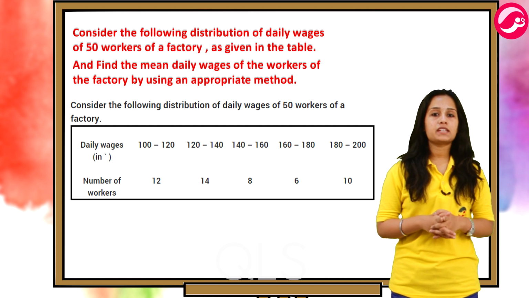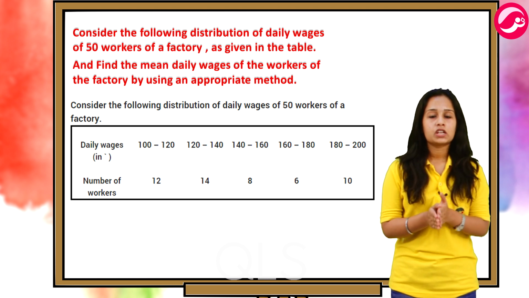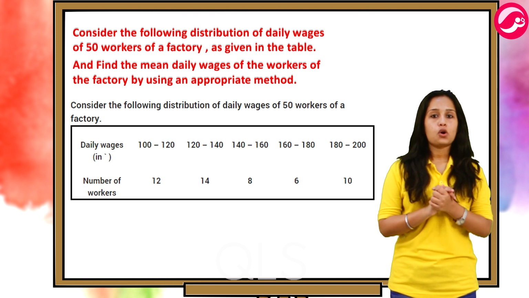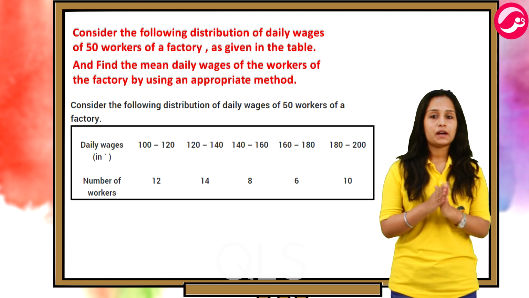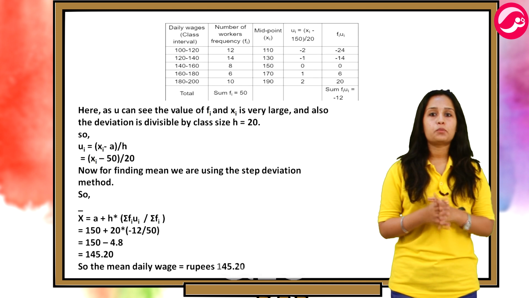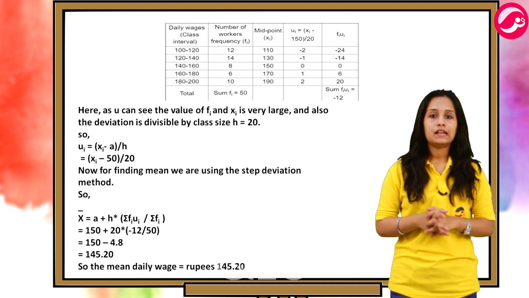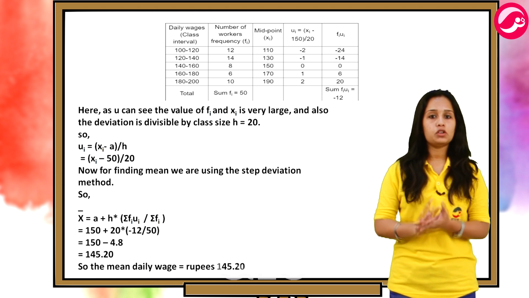Now the second problem says that consider the following distribution of daily wages of 50 workers of a factory as given in the table, and also find the mean daily wages of the workers of the factory by using an appropriate method. So here the value of midpoint xi is very large, so we'll apply the assumed mean method, taking a is equal to 150 and class interval h is equal to 20.